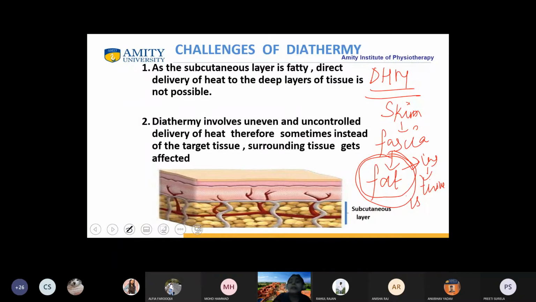No doubt, it is a very good modality, and if you see the recent advances also, I will be talking about that in the next 2-3 classes. But because of this particular thing, it has been banned in certain states, because of this biggest challenge.